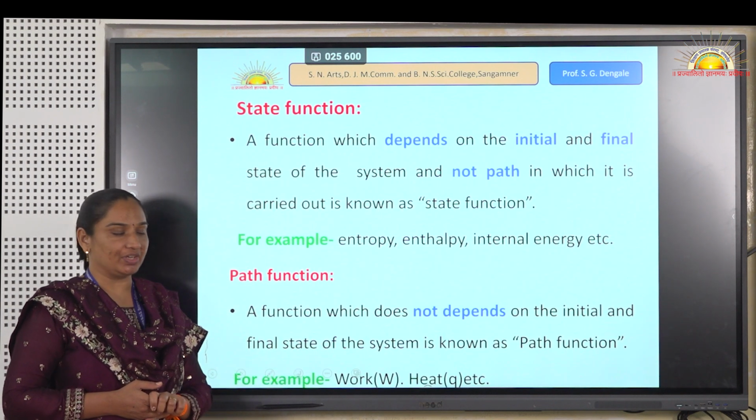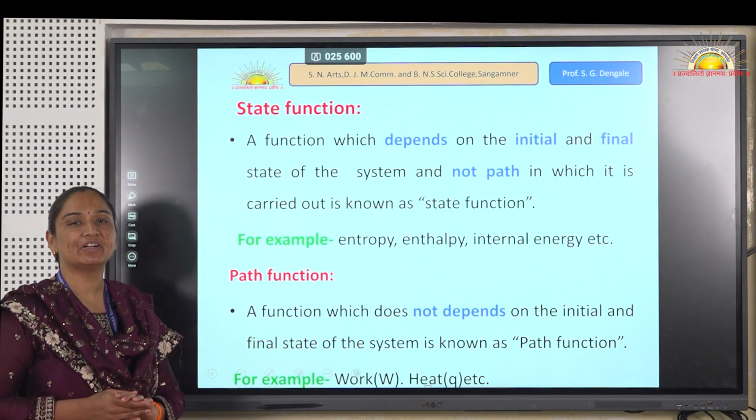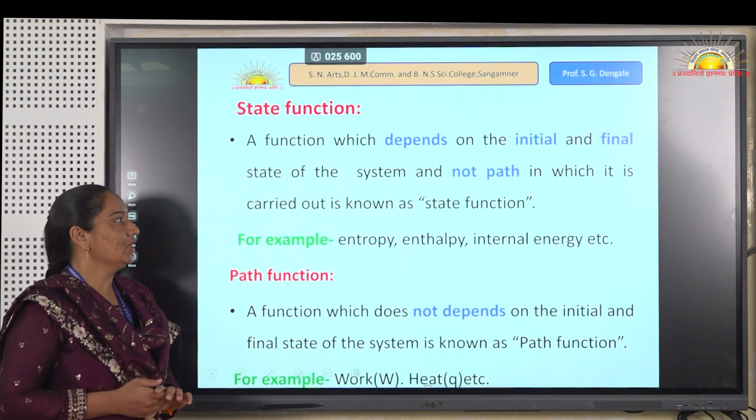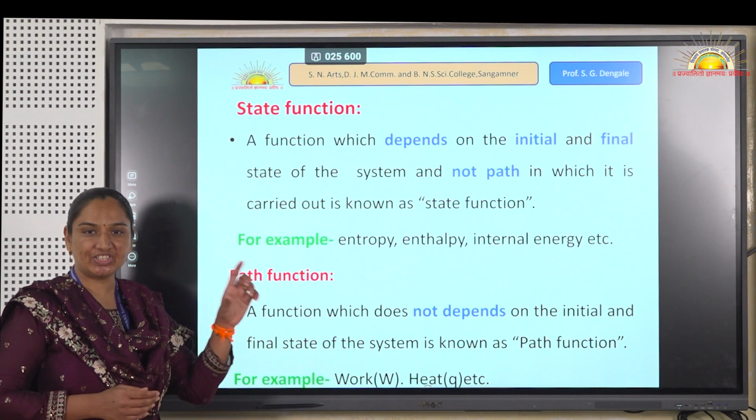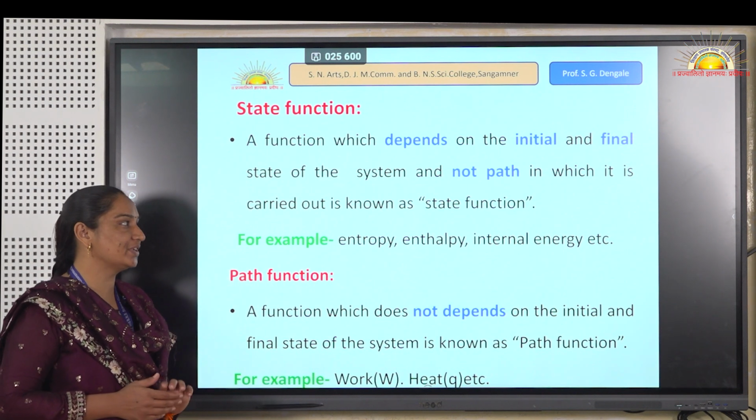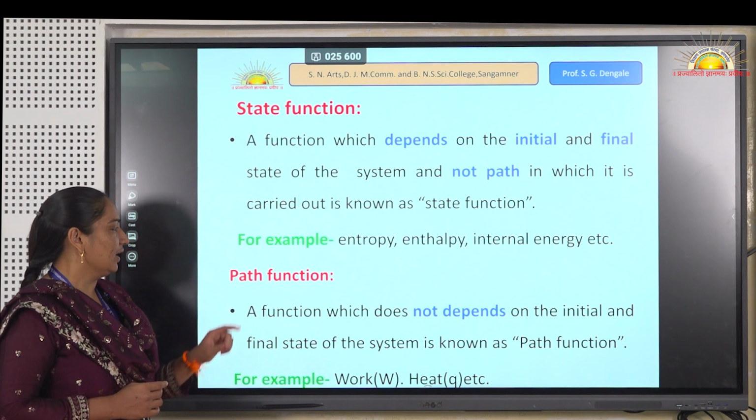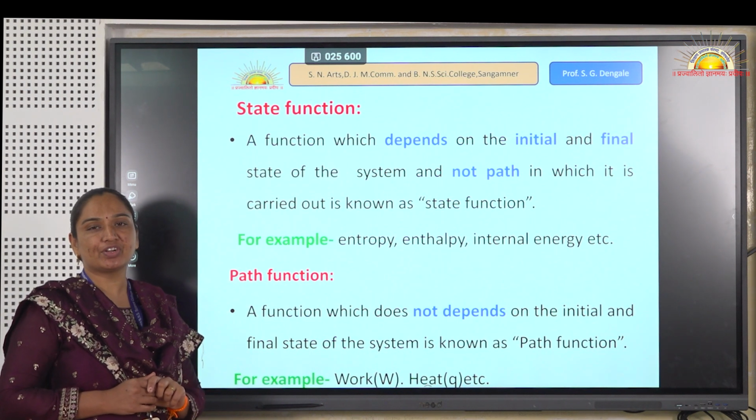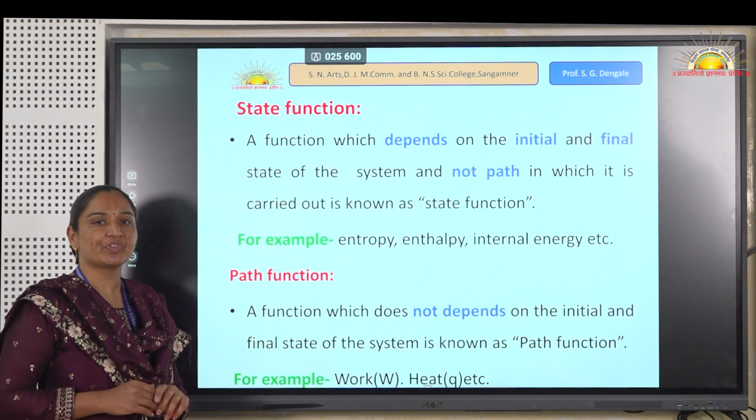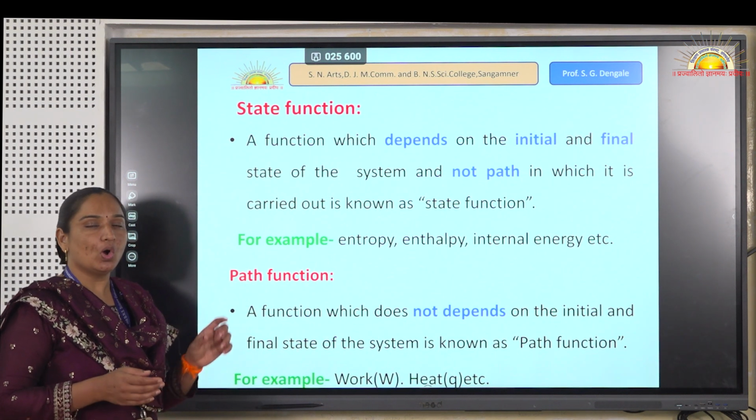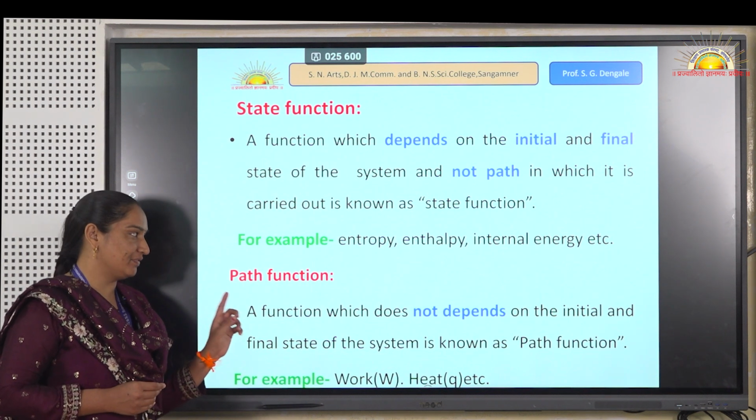Then, state function. There are two types of function: one is the state function, and the other is the path function. State function means the function which depends upon the initial state and final state of the system. It is called the state function. While the path function means the function which does not depend upon the initial and final state of the system, but depends only on the path of the system. It is called the path function.